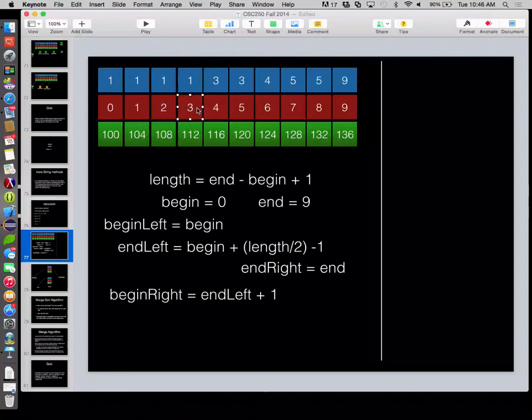Add 1 to it is there. Well, now end isn't. But what could we do? We could set begin right to that, and then end left to be that minus 1. Is that what you were saying? I don't think so. Okay, so to get the left half, what you would do is you'd solve for begin right.